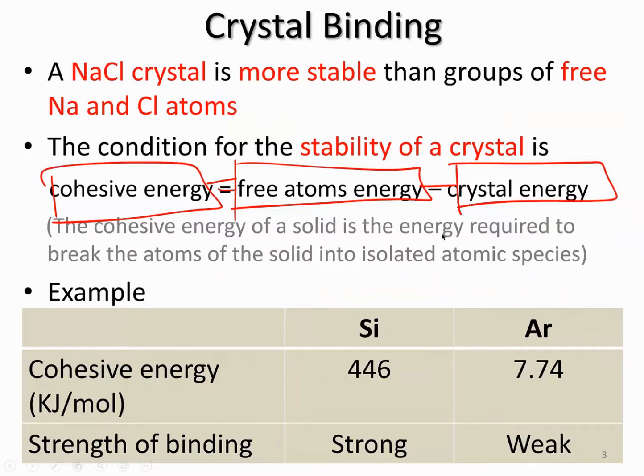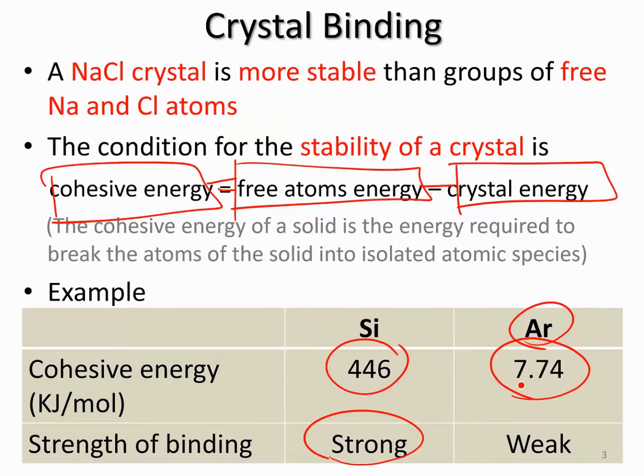Here we have two examples. The first example is silicon. The cohesive energy is 446 kilojoules per mole, so we can consider this a strong binding strength. However, for argon, the cohesive energy is just 7.74, so we can say that the binding strength of argon is very, very weak. If you want to break the bonds of the argon into individual atoms, you only need to apply 7.74 kilojoules per mole of energy.